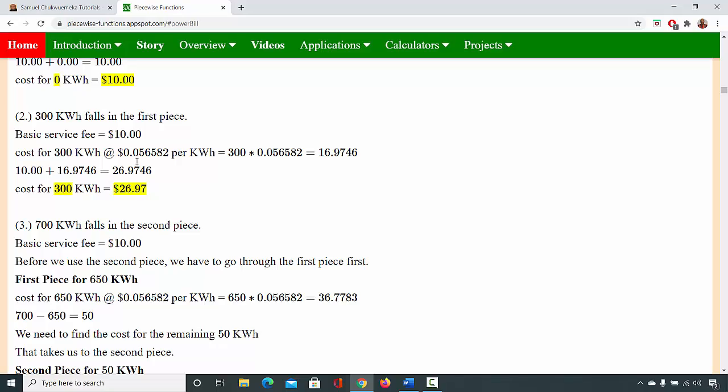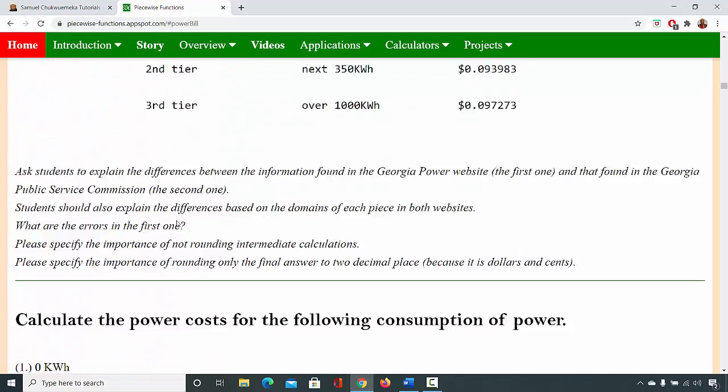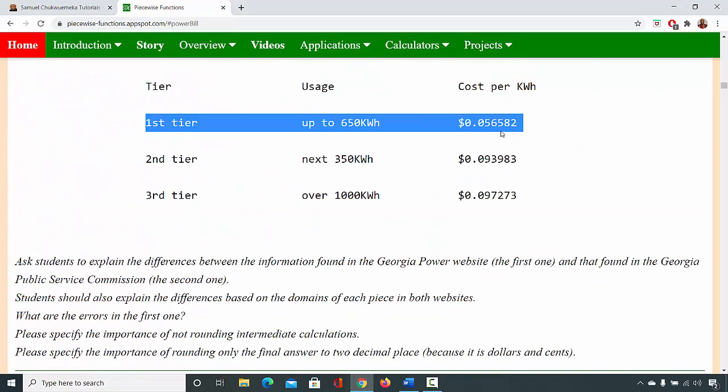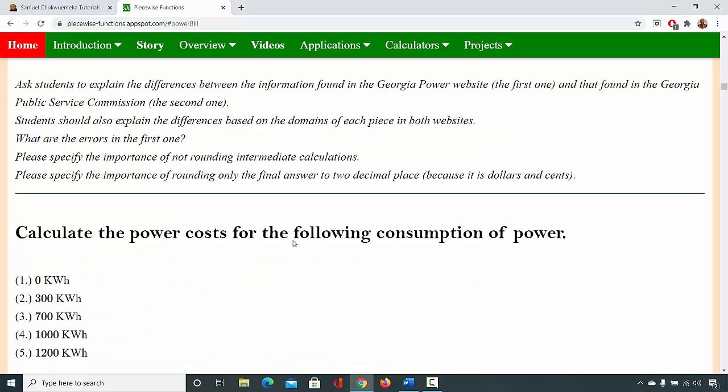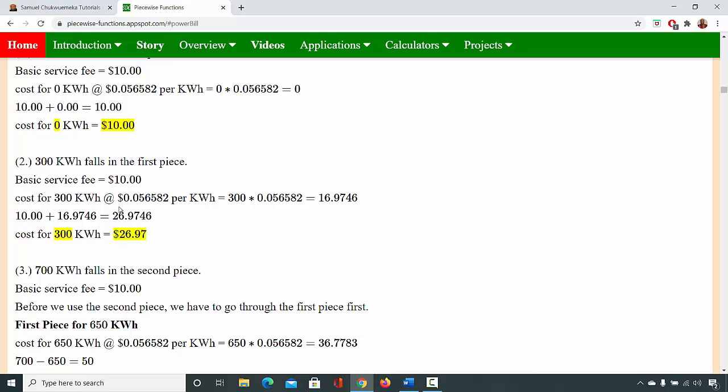So this is 0.056582 per kilowatt hour. You just multiply it by 300. When you multiply it by 300, it gives you 16.9746. Please do not round. Do not round intermediate calculations.